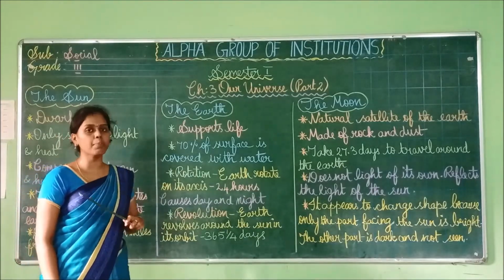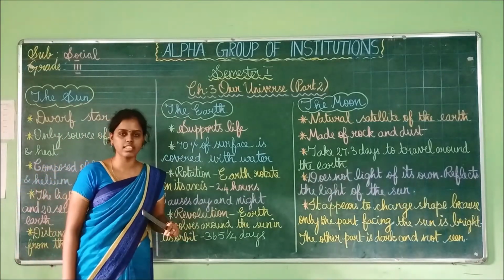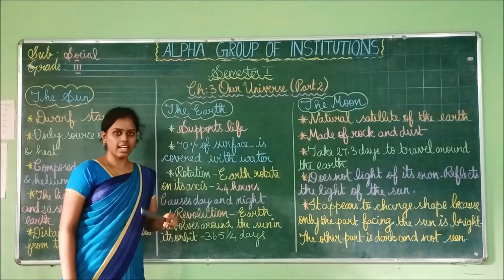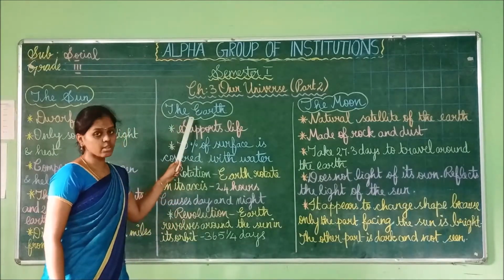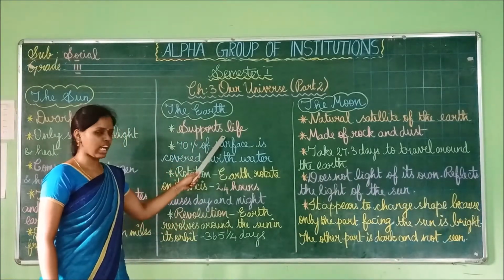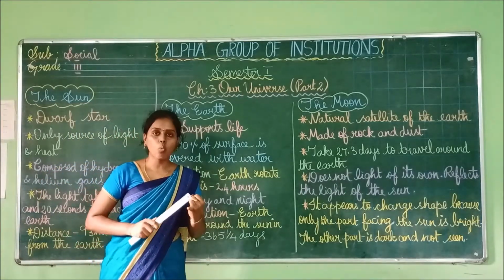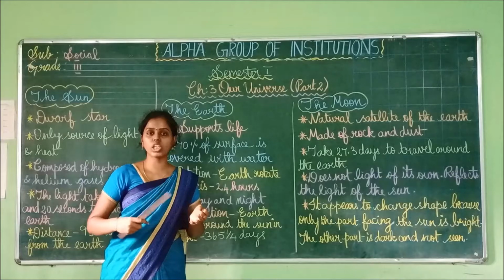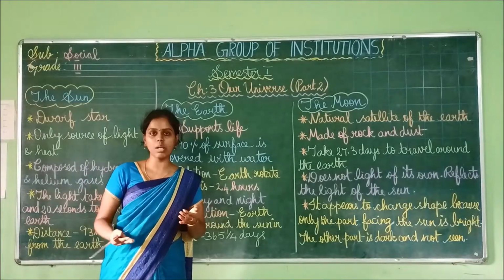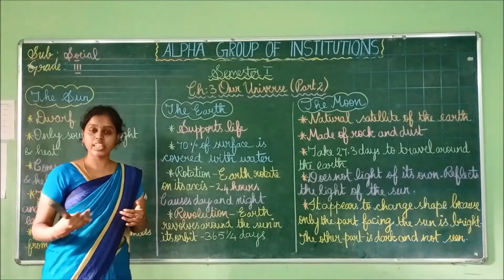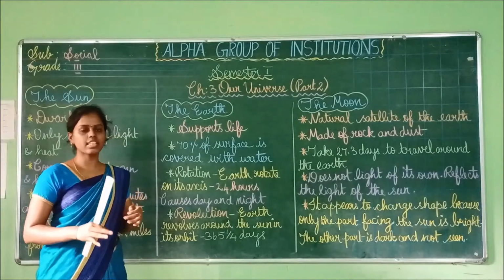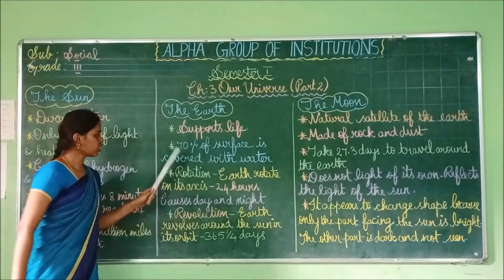We have many planets in our solar system. Among those planets, Earth is the only planet that supports life, because Earth is the only planet that has water and air, which help the living things to live. The Earth has all those things.